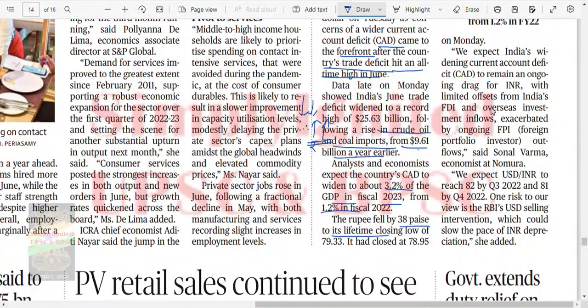We expect India's widening CAD to remain an ongoing drag for INR, with limited offsets from India's FDI and overseas investment inflows, exacerbated by ongoing FPI outflow. Okay, we expect USD to INR to reach 82 by 2022 and 81 by Q4 2022. Okay, so there would be an appreciation. One risk to our view is the RBI's USD selling intervention, which could slow the pace of INR depreciation.